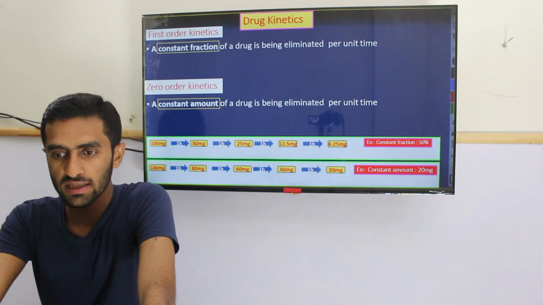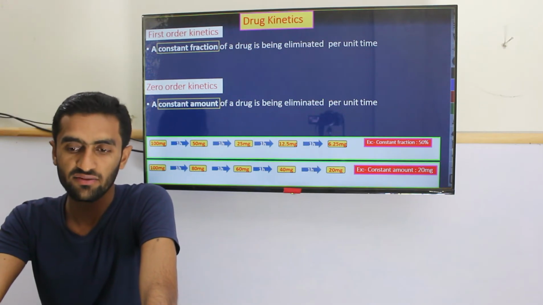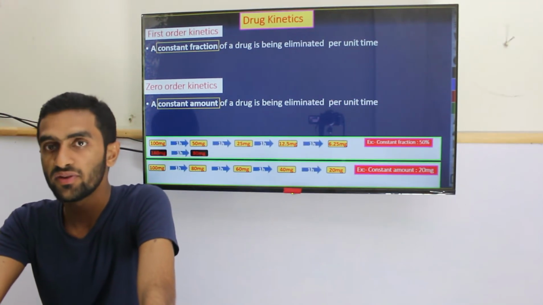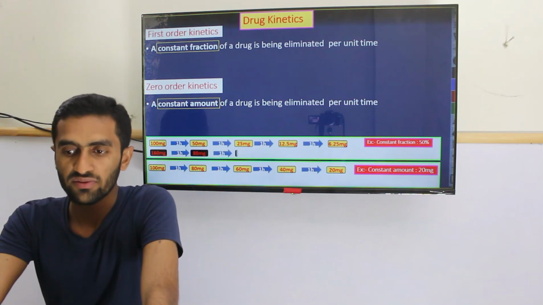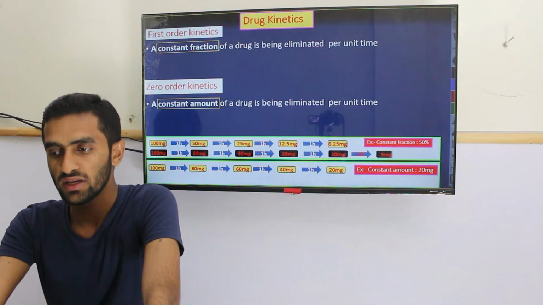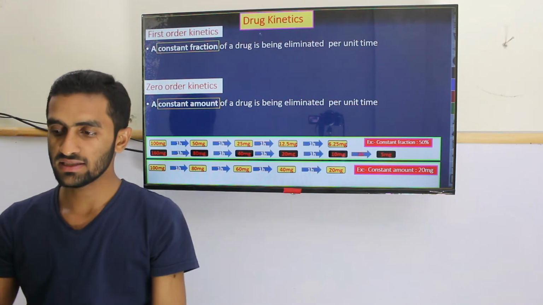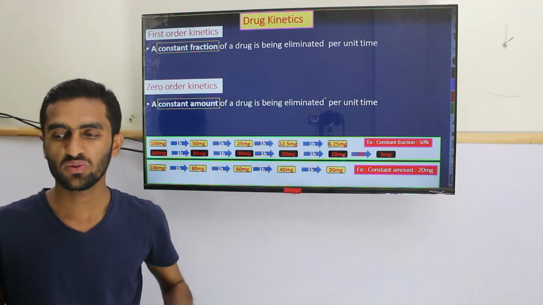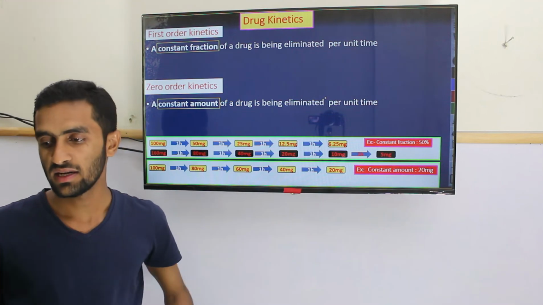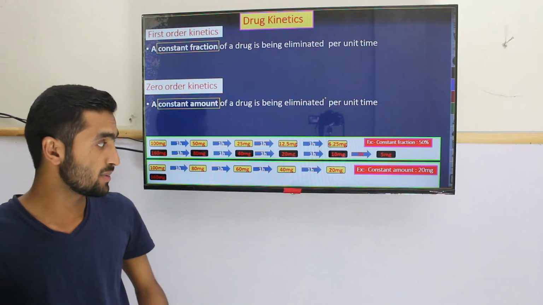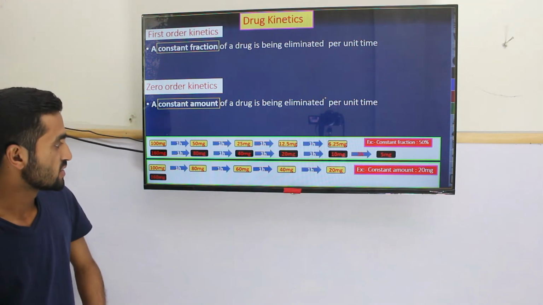Okay, so you can see, if I change the drug, what will happen? For example, if I go for 160, our concentration will be 80, as 50% is going to be excreted. After the next hour, 40, 20, 10 mg. So if you look here, you can see the 10 and the 6.5 are quite relevant. It's not much difference. Okay, if you apply this for the constant amount, for example 160 mg, what will happen?